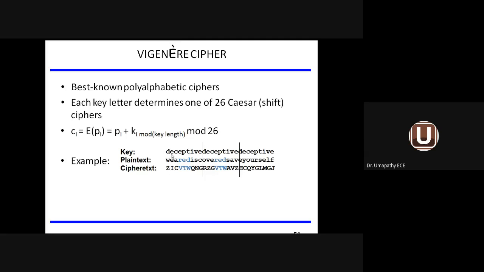And similarly, based upon the key length, E is converted to I. So this method is called the Vigenere method, the Vigenere cipher method, which is an example of a polyalphabetic cipher.